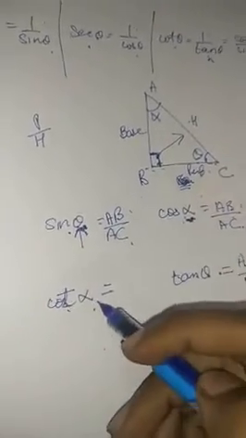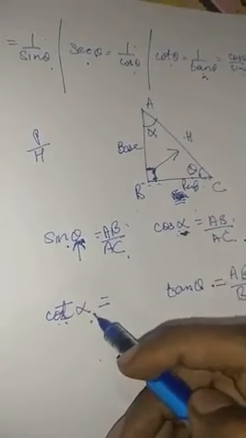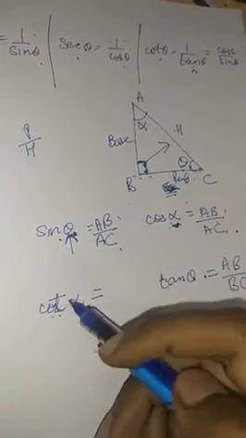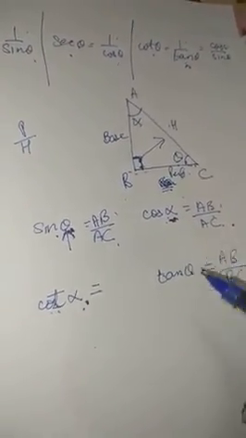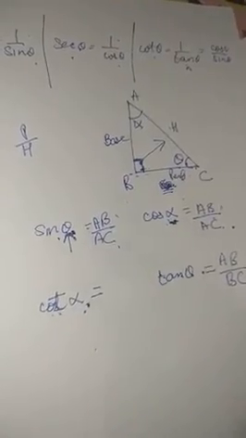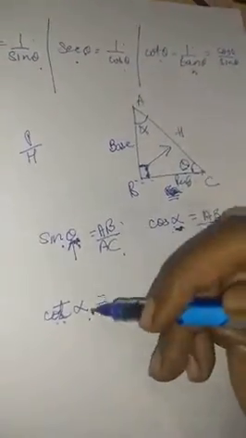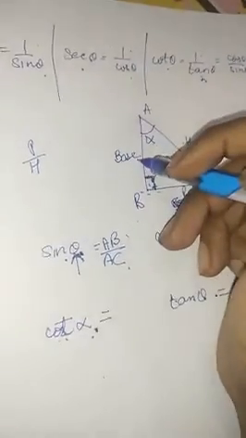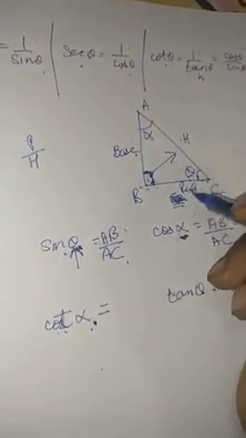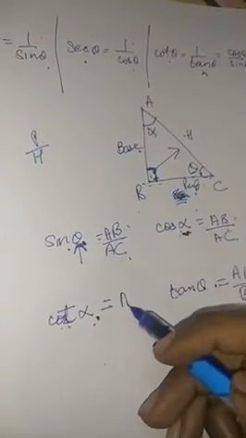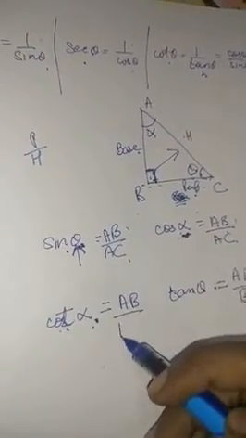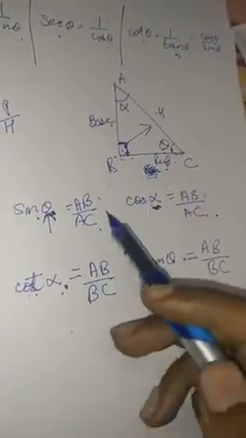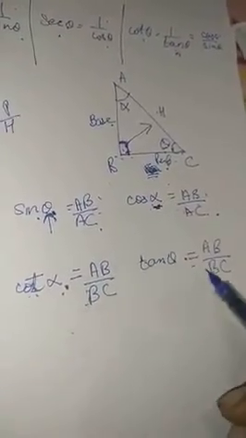Alright, let's take up cot alpha. Cot alpha we know is the reciprocal of tan. Tan is perpendicular upon base. So it will be base upon perpendicular. Alright. So yes, for the alpha again, this is the side on which 90 and alpha is present. So this will become the base and yes, this will be the perpendicular. So it will be base upon perpendicular. So you may see that we are having the ratios coming out to be same.